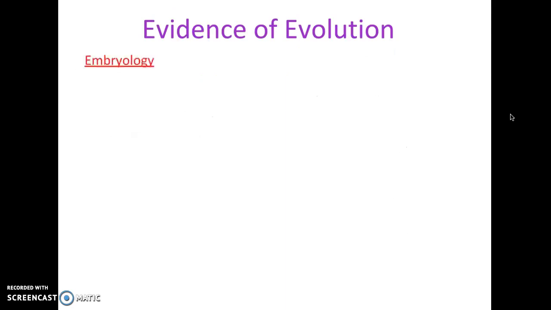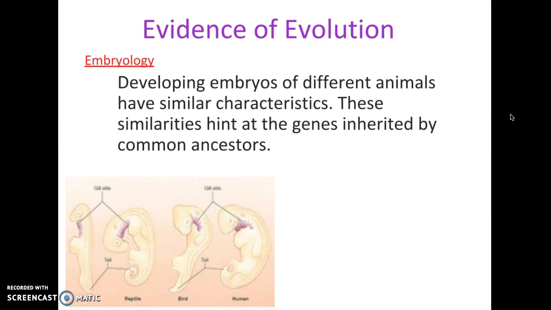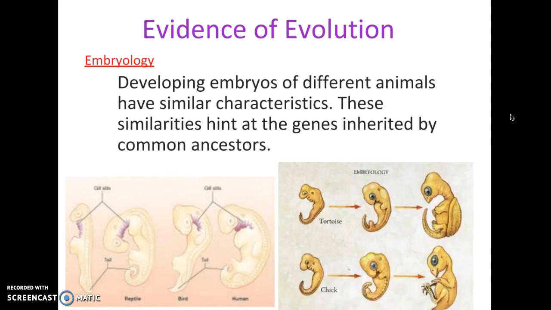Other evidence of evolution is embryology. We look at how things evolve in the embryo or in early development. The picture on the left, that first embryo, is of a fish, and you can see that it has gill slits and also a tail. It's being compared to the reptile embryo, which also has a tail and slits. The other two pictures are of a bird and a human. Through embryology, we can say that because they all contain a tail and gill slits, they must have evolved from similar materials.